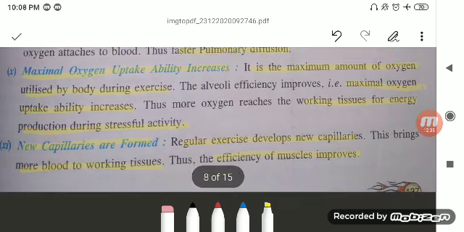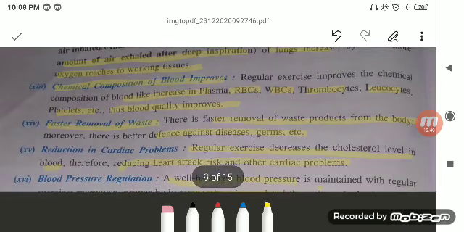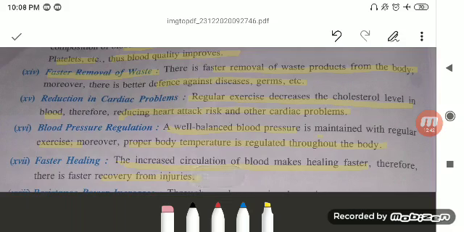Okay, so by this we should advise everyone to have a physical exercise. We should have a parameter of the regular exercise, which will also affect our physiology, that is the working of our body. Our next topic, which is in your NCERT books, that is about the physiological effect on aging, has been deleted this time. So next we will follow the concept of the sports medicines in our next session.